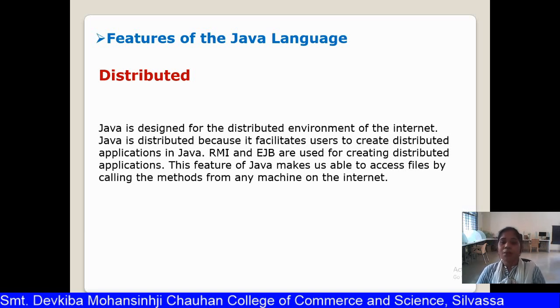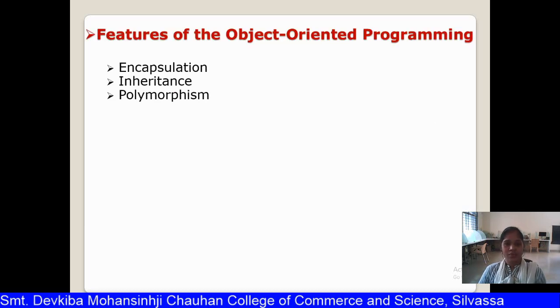This feature of Java makes us able to access files and call methods from any machine on the internet. So you can easily call any method anytime with the help of the internet in the distributed environment. So that will make Java distributed.